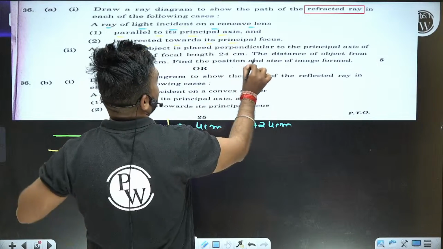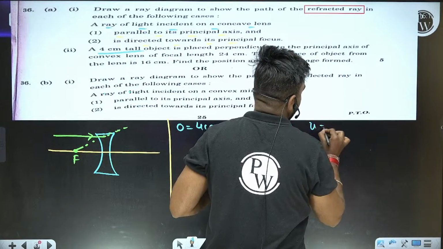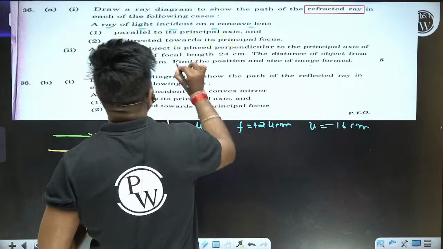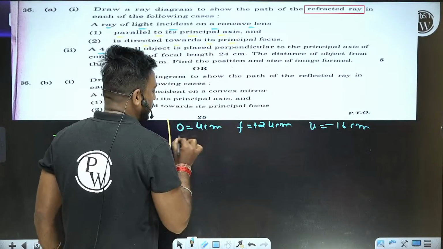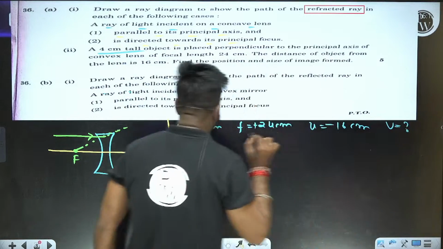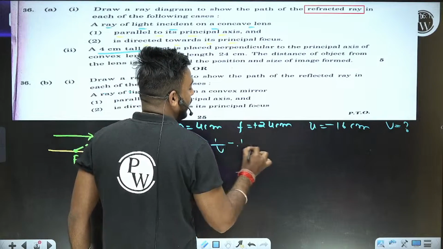Now focal length is 24 centimeter. The distance of object from the lens is 16 centimeter, so u is 16 centimeter and u is always negative. Find the position and size of image. We need to find the position of image, which means we need to find the value of v by the lens formula: 1 by f is equal to 1 by v minus 1 by u.